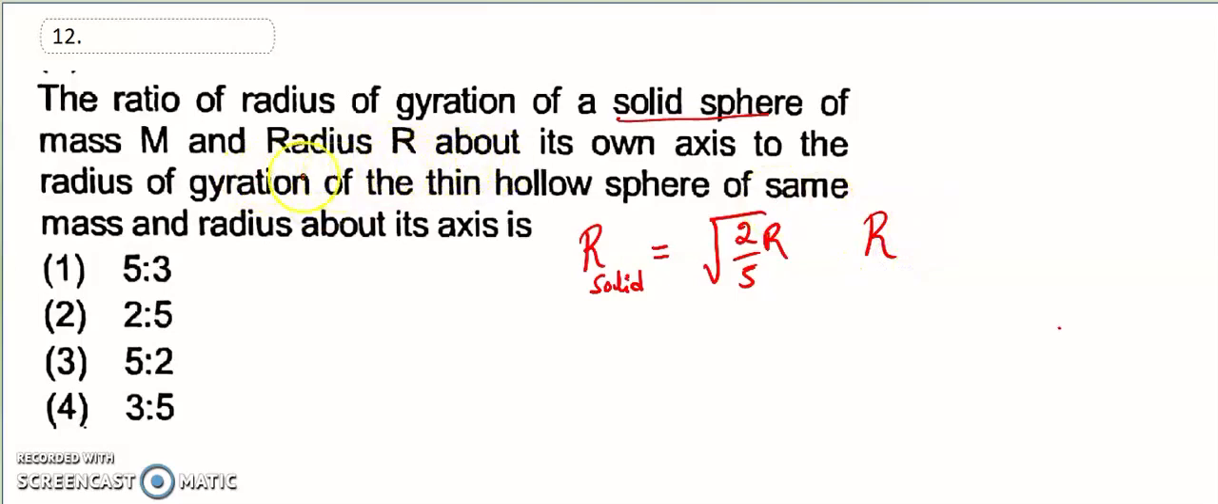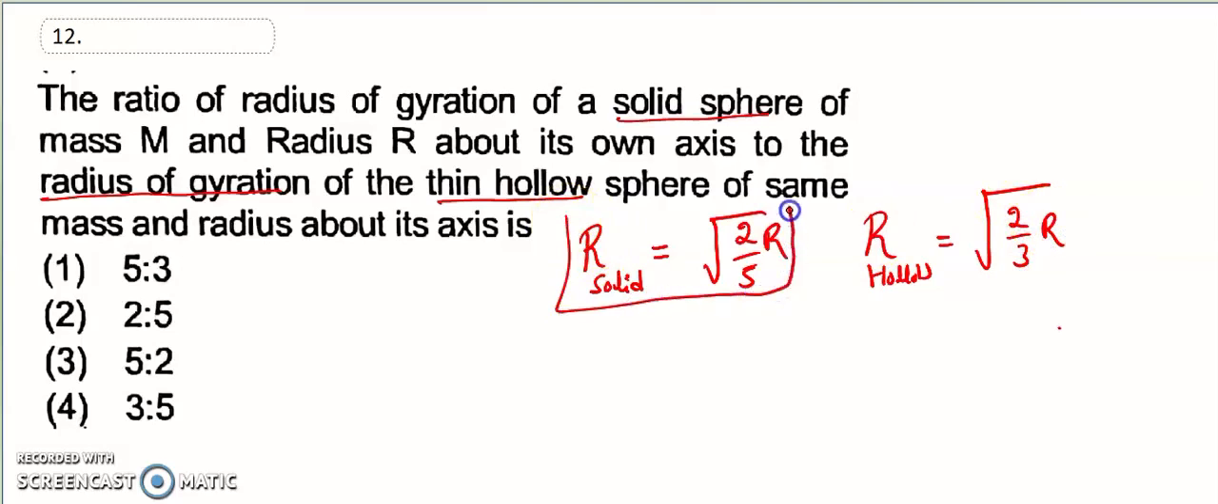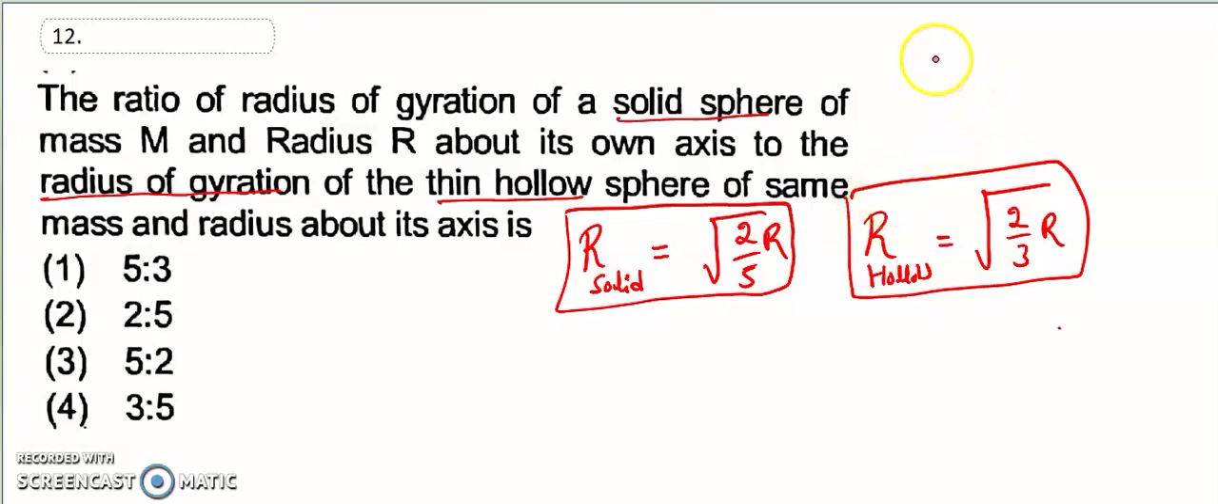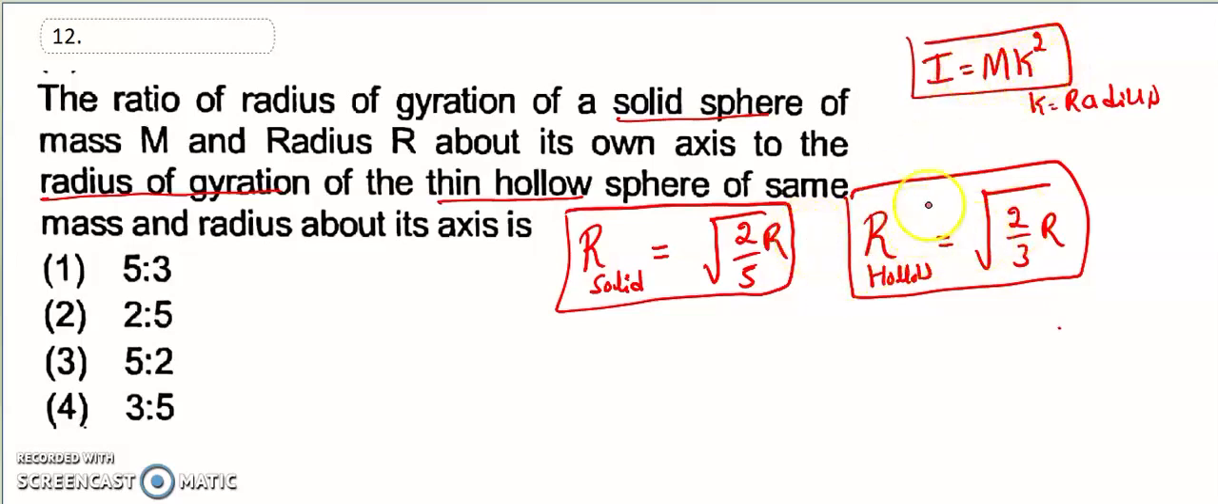Then m is the mass, r is the radius about its own axis, to the radius of gyration of thin hollow sphere. Okay, so for the thin hollow sphere, how much is the radius of gyration? That is the square root of 2/3 r. So if you know these two moment of inertia formulas, we can easily find the radius of gyration. Radius of gyration: I is equal to m into k square, this is the formula, where k is called the radius of gyration. So if the moment of inertia is known, the radius of gyration is also easily known. They have asked for the ratio of the two radii of gyration.